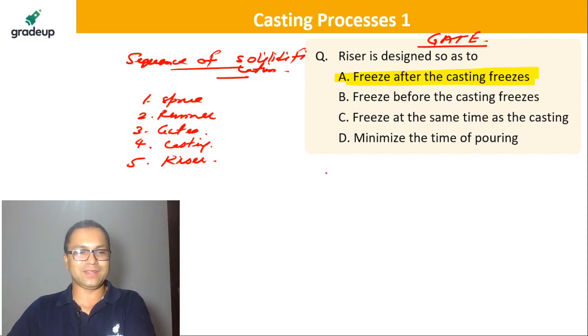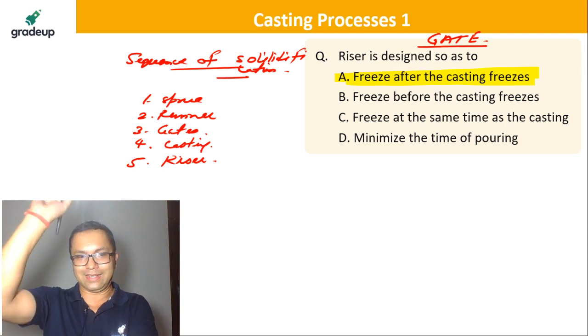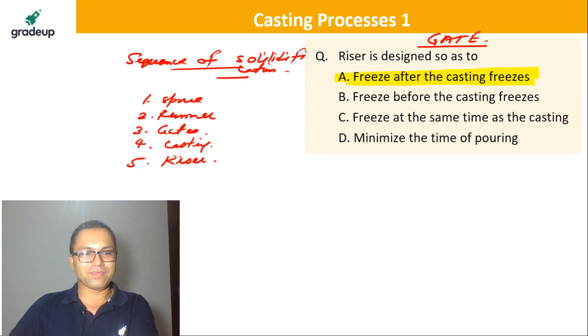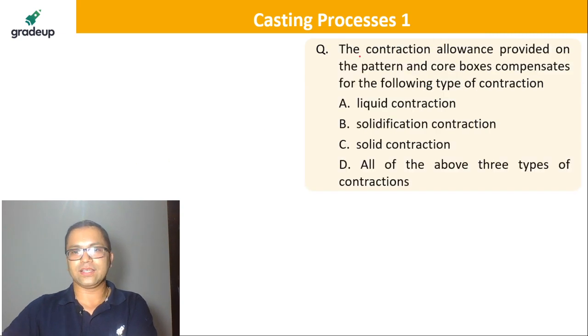All right guys, let's do this. Yes, you're right. Good, well done. One of you is correct in this. Now the next question: the contraction allowance provided on the pattern and core boxes compensates for the following type of contraction.